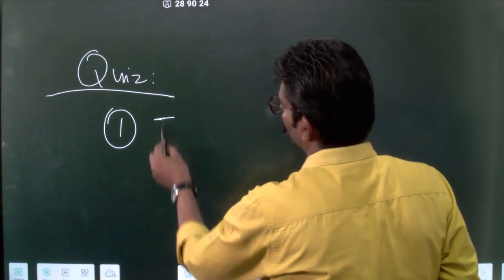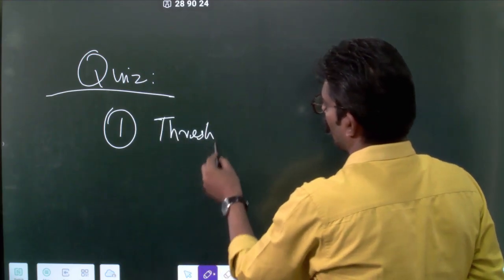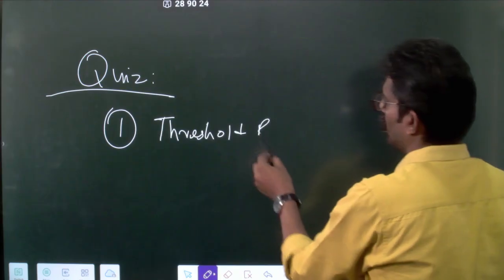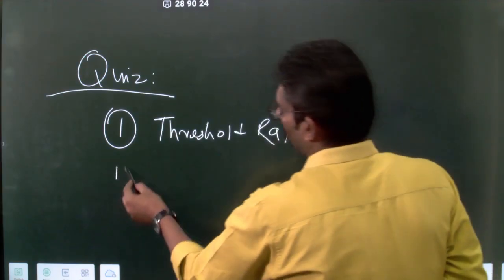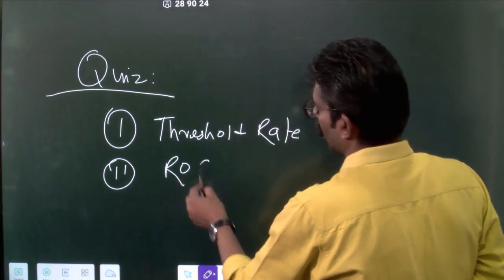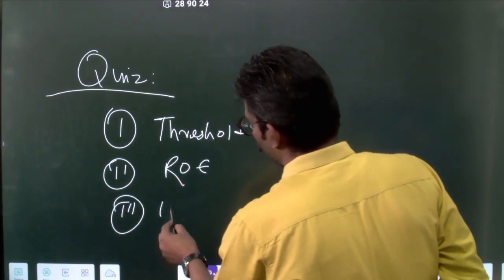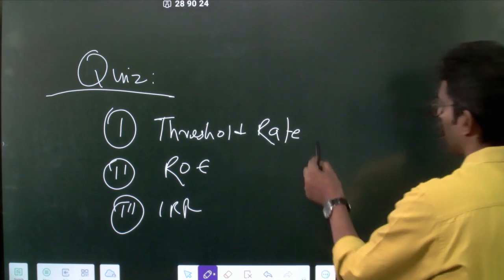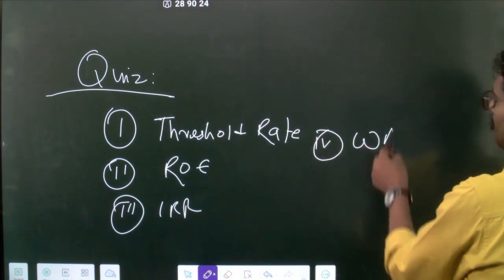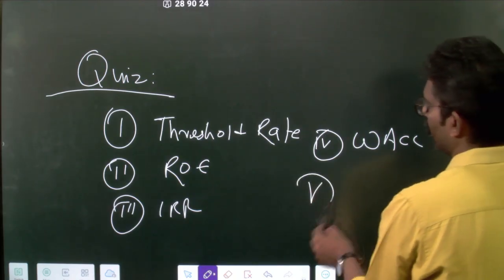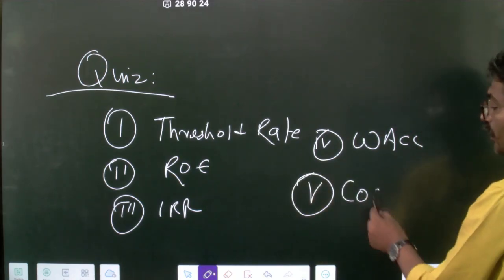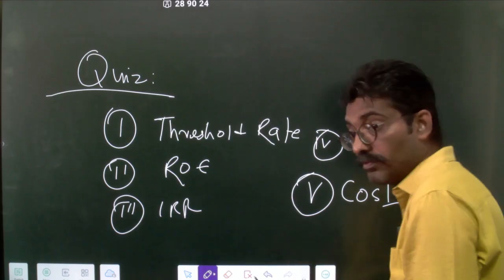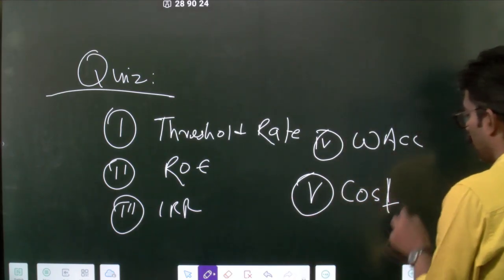One is your threshold rate. Second is your ROE. Third is your IRR. Fourth is your WACC, which is weighted average cost of capital. Fifth is your cost of equity. Introducing a new term, maybe you have heard about it, maybe not, right? Cost of equity.